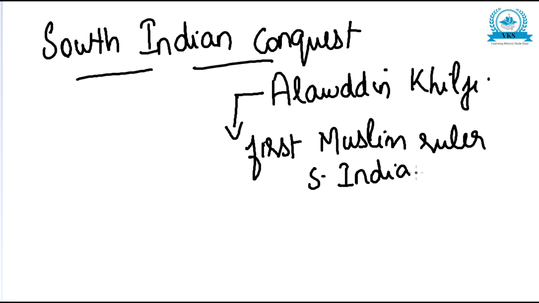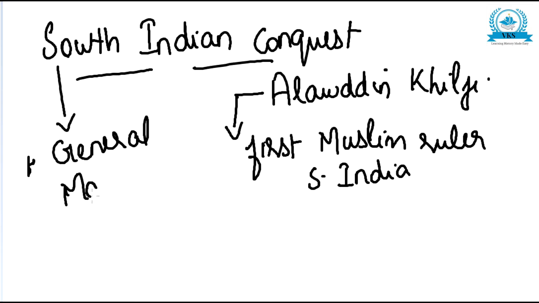And you know that in his North Indian conquest, he was supported by two generals, Nasrat Khan and Ulugh Khan. In a similar way, in the South Indian conquest, he appointed his able general, Malik Kafur. So in the North Indian conquest he was supported by Nasrat Khan and Ulugh Khan, and in the South Indian conquest he was helped by his able general Malik Kafur.